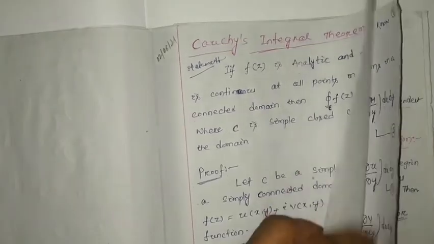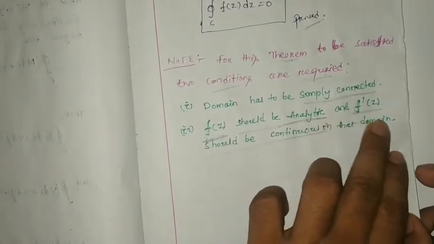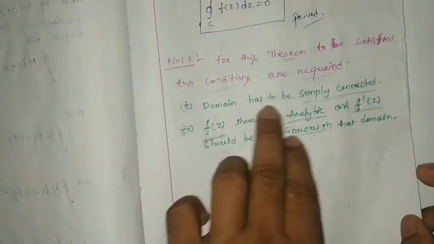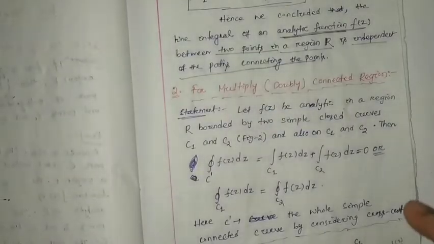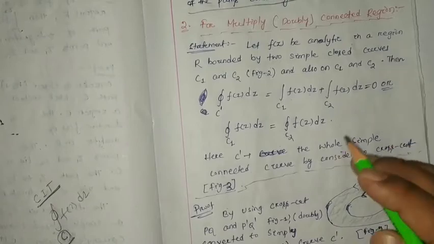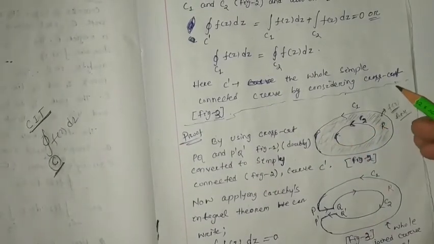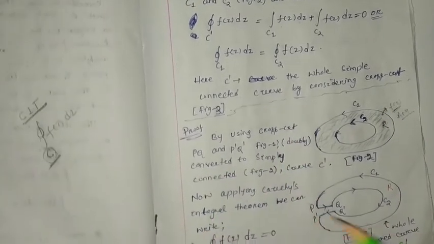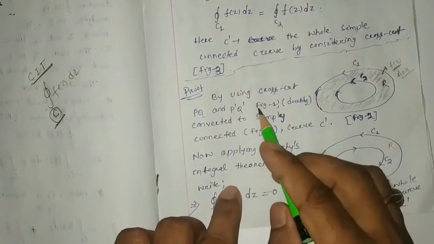At the end I told that f(z) should be analytic and f dash z should be continuous in that domain, and the domain has to be simply connected, not doubly connected. But in this case the region is doubly connected. First we have to convert the doubly connected region to a simply connected region by using crosscuts, PQ and P dash Q dash, which are in the figure.